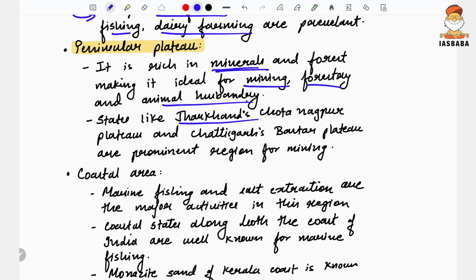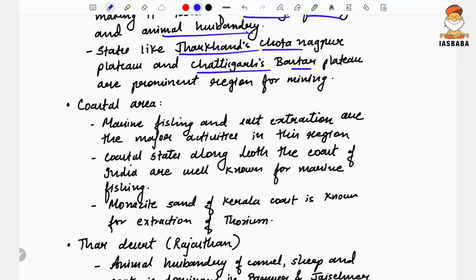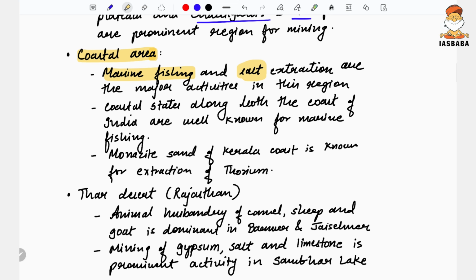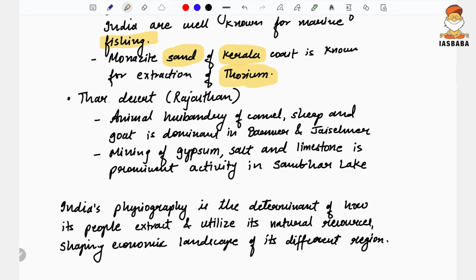States like Jharkhand's Chota Nagpur Plateau and Chhattisgarh's Bastar Plateau are very prominent regions for mining. The coastal area is significant for marine fishing, salt extraction and other non-farm activities. The coastal states from Gujarat till West Bengal are well known for marine fishing. Even in Kerala, monazite sand is very famous for thorium extraction, so mining of thorium can be done.